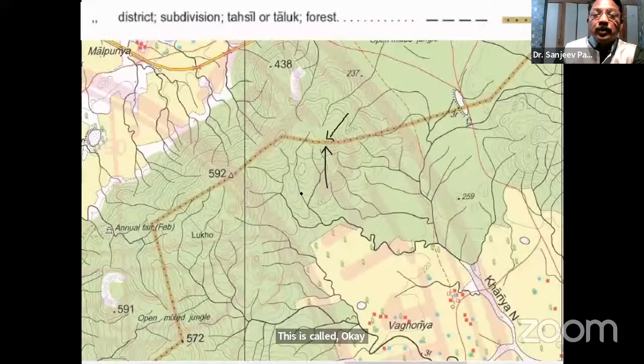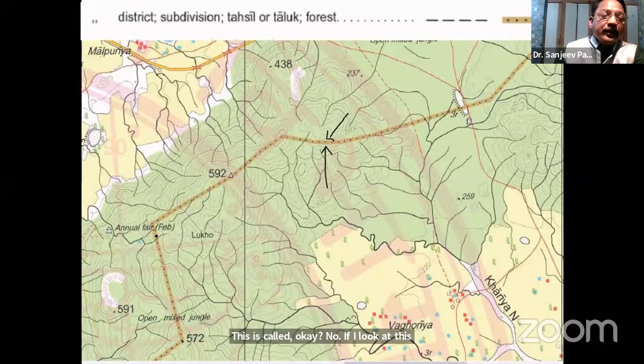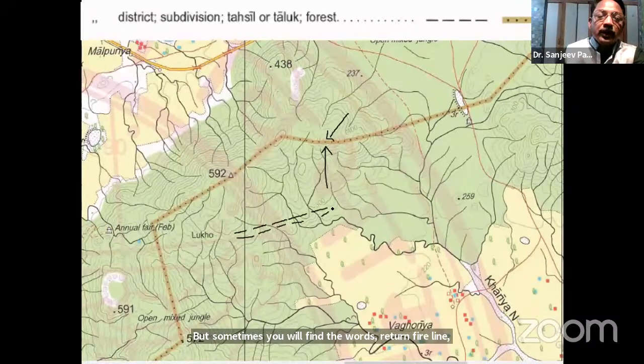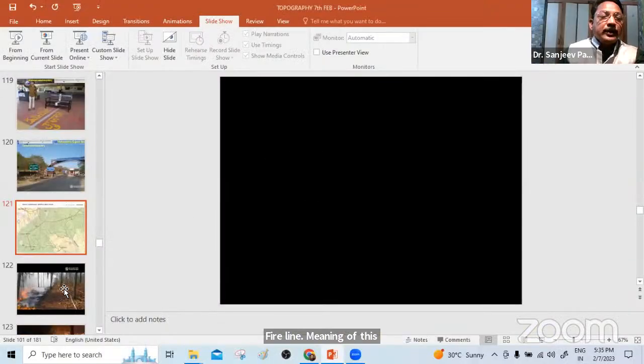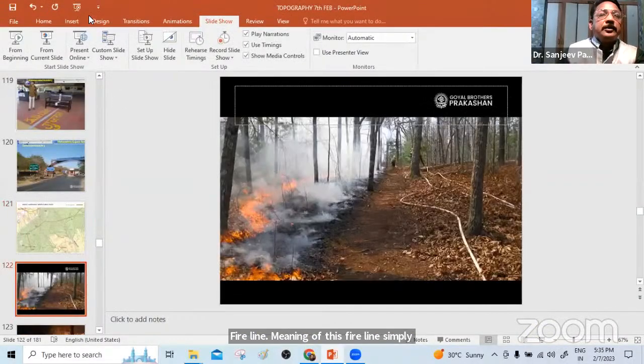Now, if I look at this forest, dear teacher, there is nowhere it is written fire line, but sometimes you will find the words written fire line, and the symbol is black broken lines with the words fire line written over there. You can look at this picture here, which will help you understand what a fire line is.